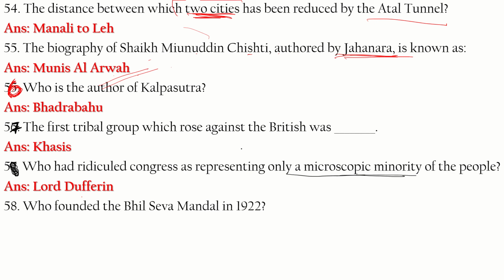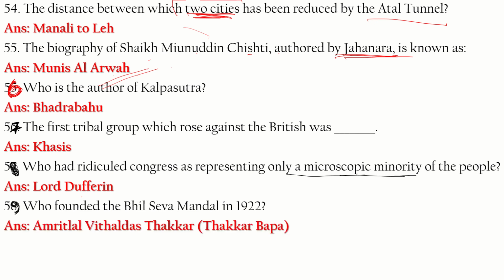Question 59. Who founded the Bhil Seva Mandal in 1922? It was founded by Amritlal Vitaldas Thakur, who is also known as Thakkar Bapa. He founded the Bhil Seva Mandal in the year 1922.